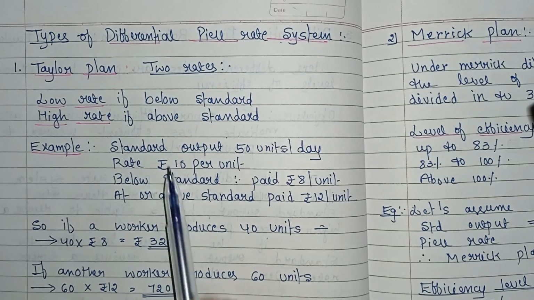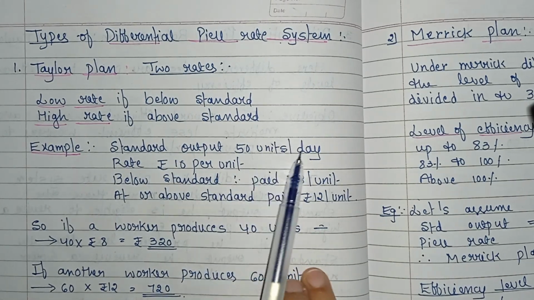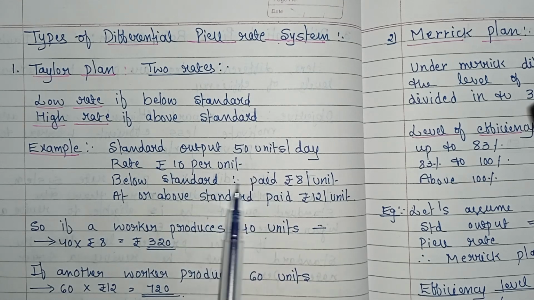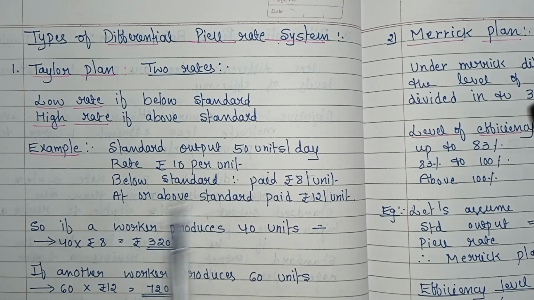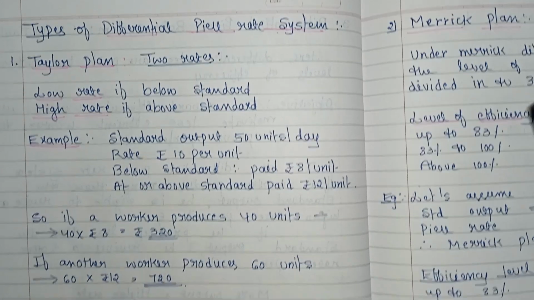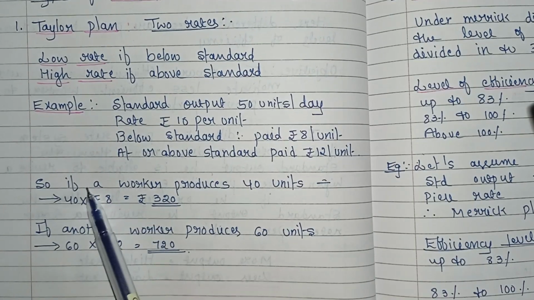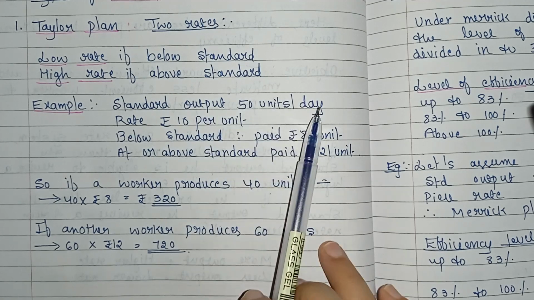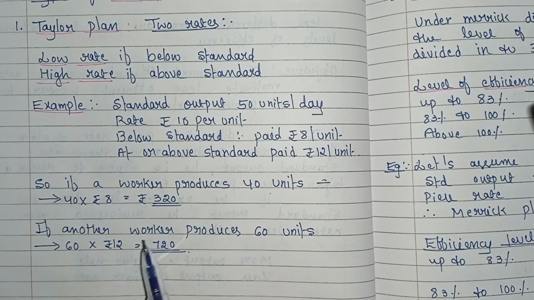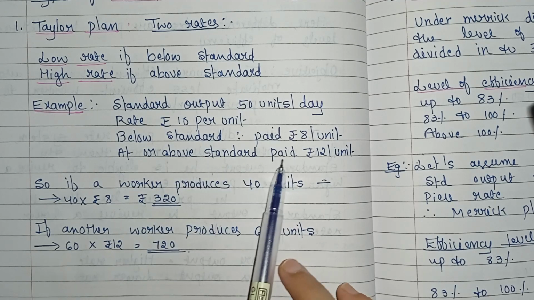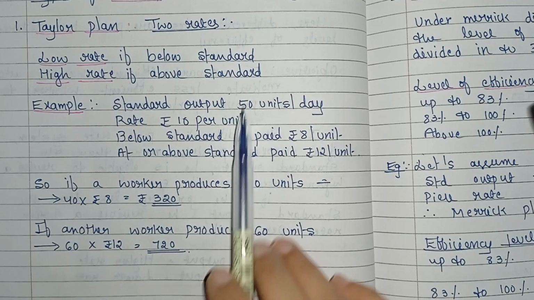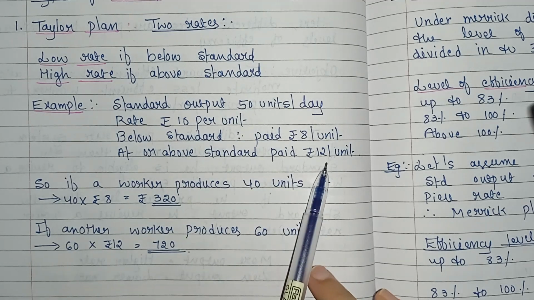See the example: standard output 50 units per day, rate rupees 10 per unit, below standard paid rupees 8 per unit, and above standard paid rupees 12 per unit. So here the standard output is 50 units and the rate is rupees 10 per unit. If the employee produces at or above standard, more than 50 units, then he is paid at rupees 12.